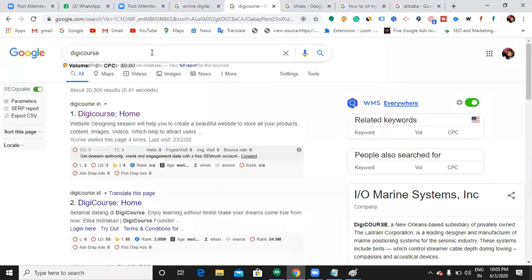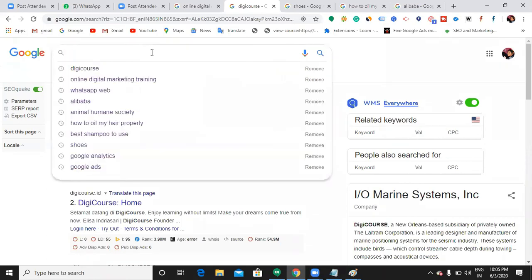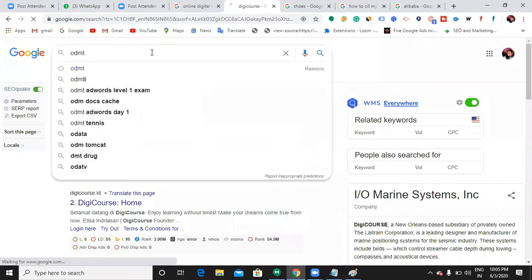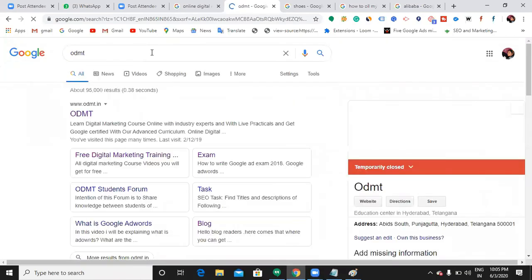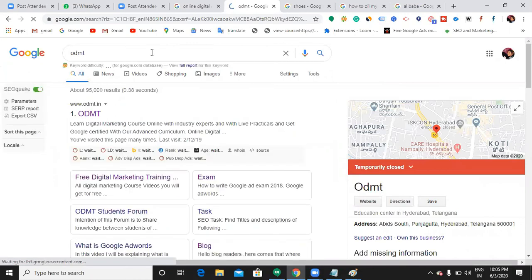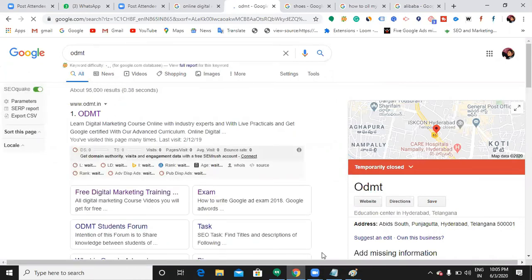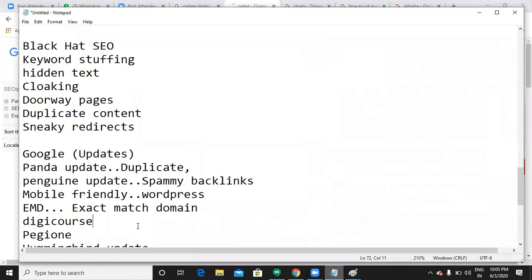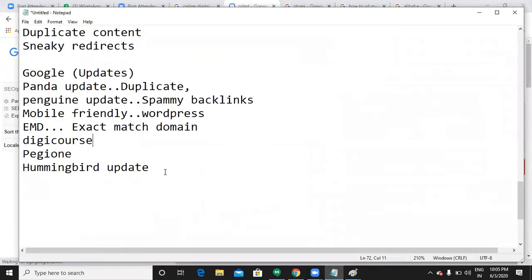Yes, very true. Now if I search for ODMT, it is showing me the ODMT website here. So first of all, what is the thing here? Google gives first priority to the website URL. When you search for any keyword, Google will think that person might be searching for a website address. That is the reason it gives the website address first of all, and the secondary thing goes to the content.